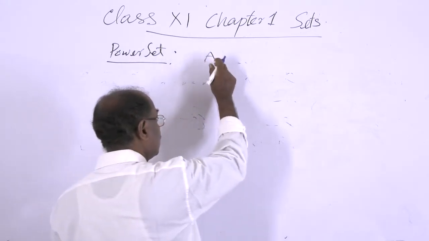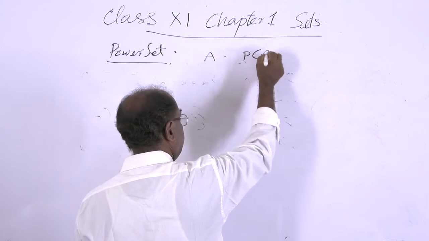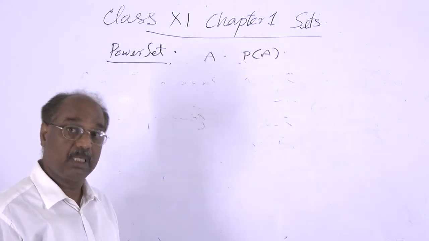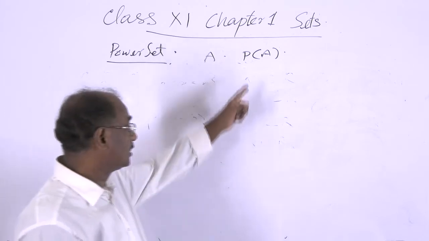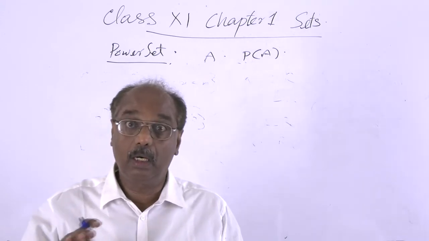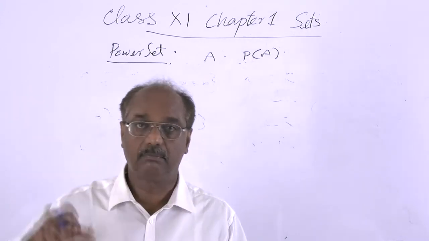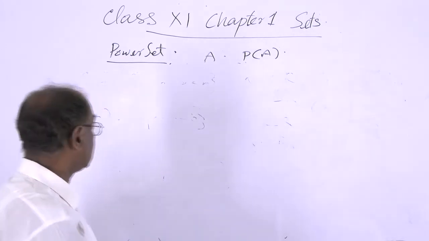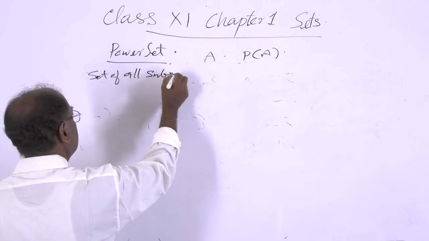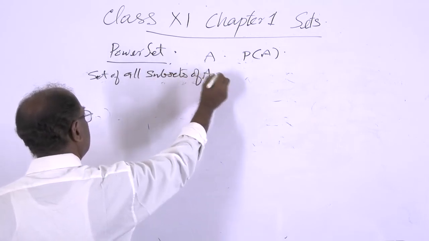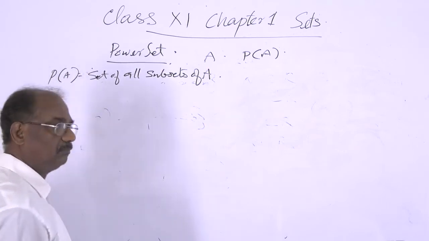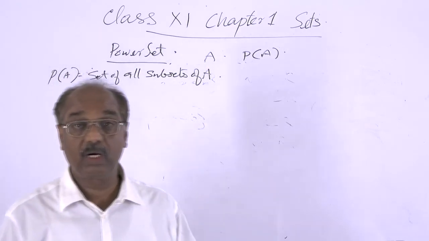Then the power set of A is denoted by the symbol PA. And this PA is defined as the set of all subsets of A, which is the power set. Set of all subsets.